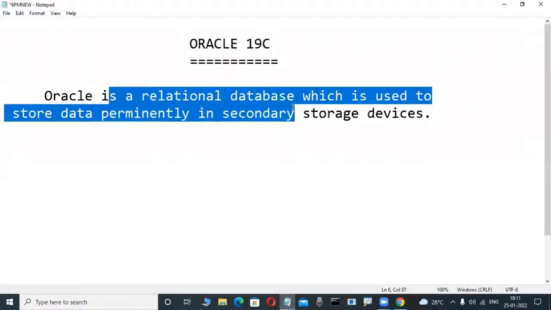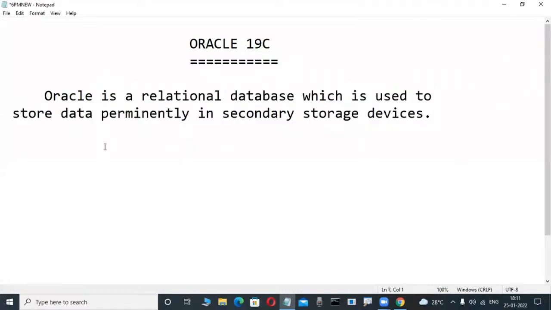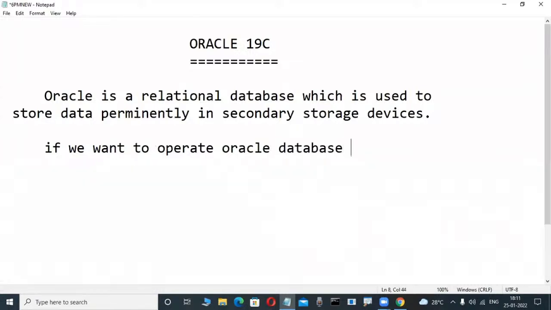Okay. Oracle is a relational database which is used to store data permanently in secondary storage devices. Everyone knows. Write it. Next para also write it. If you want to write it, very slowly, very easy. If you want to operate Oracle database,